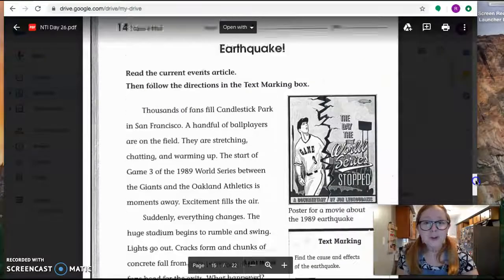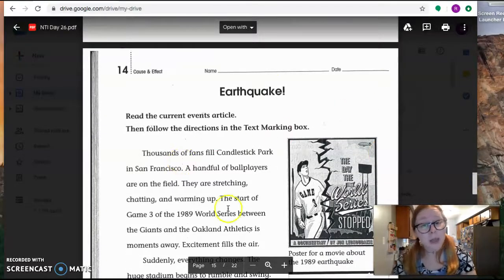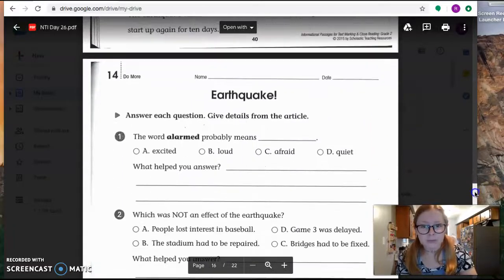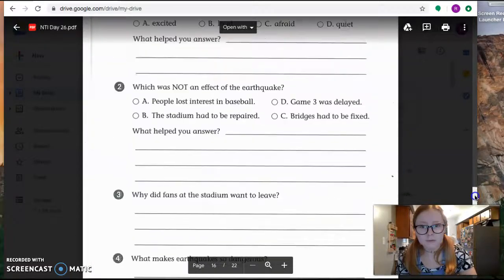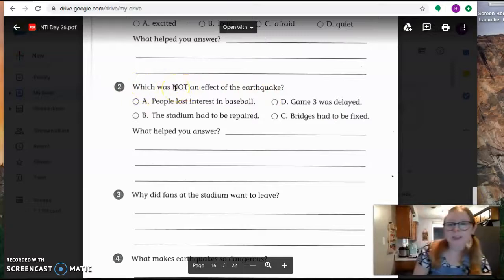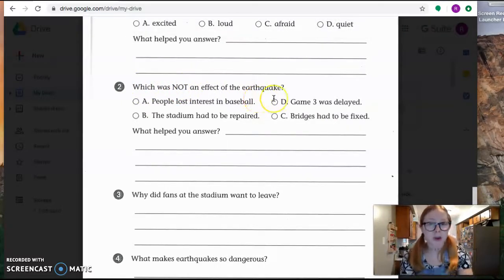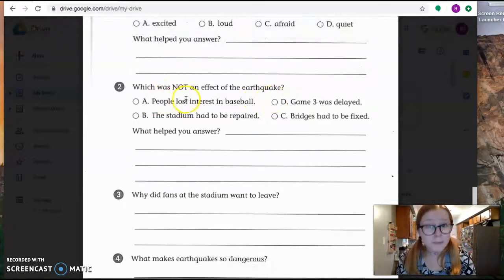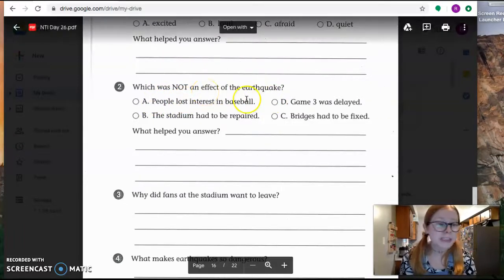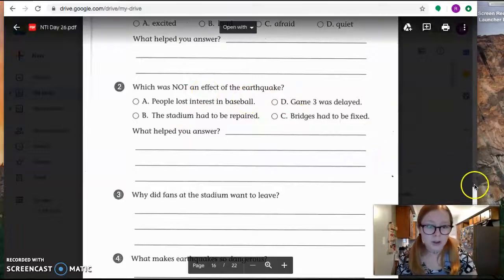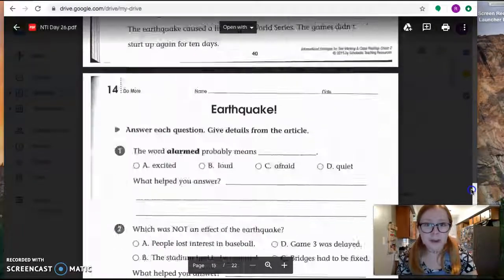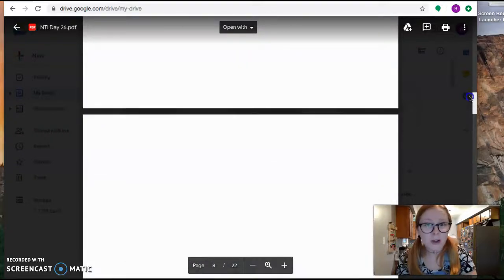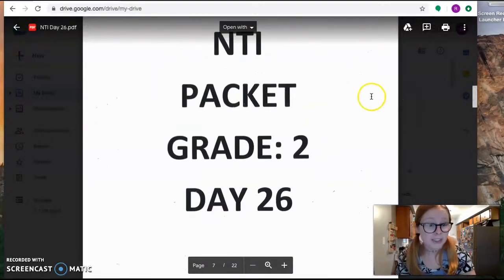All right, then you're going to read a short little story about an earthquake and answer some more cause and effect questions about the earthquake. So this question might be a little tricky. It says, which was not an effect of the earthquake? So when you are reading that, you need to think what happened because of the earthquake and which one of these didn't happen because of the earthquake. All right, so that's what you're doing today, and tomorrow I'll give you some more activities that you can do about cause and effect, okay?